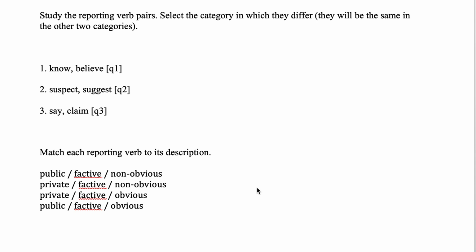Shall we check some answers really quickly? Let's look at some reporting verb pairs.